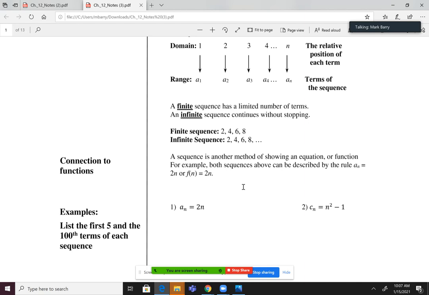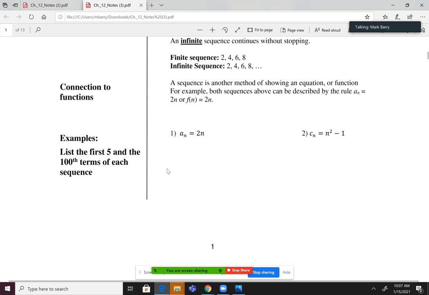That is finite sequence. Most people think that's pronounced "finite," which makes sense because if it's infinite, then it should be finite, right? But it's not, it's finite. So finite means it ends, right? There's an ending point to that sequence, okay?